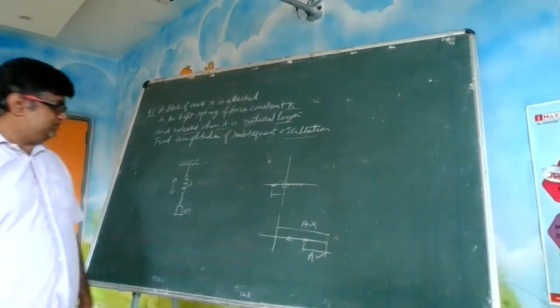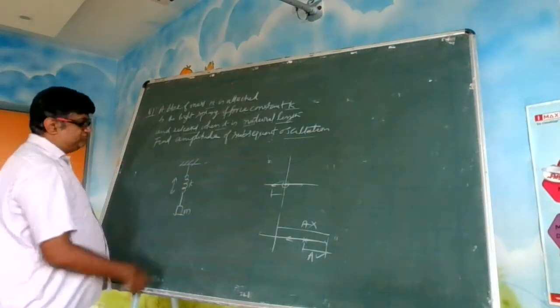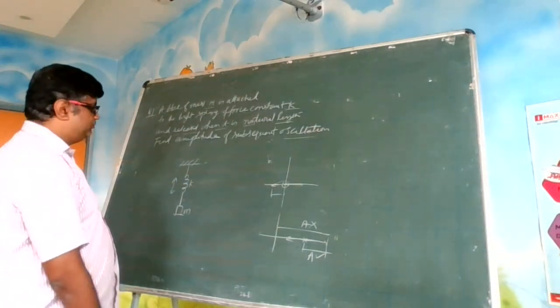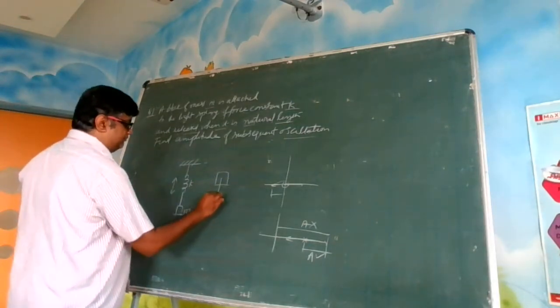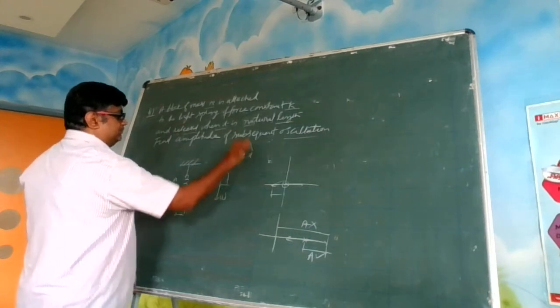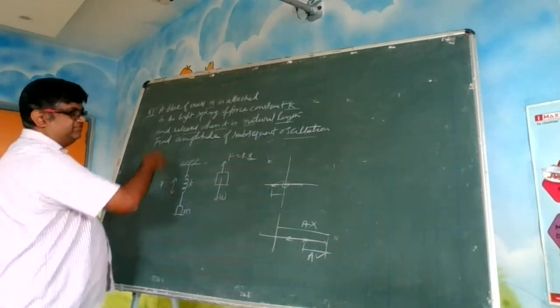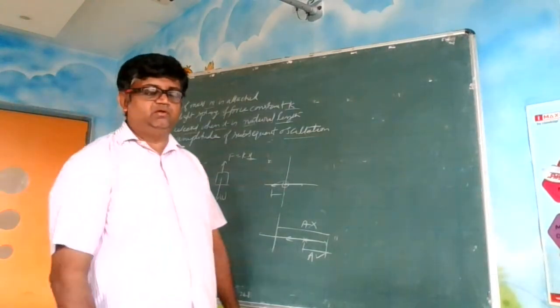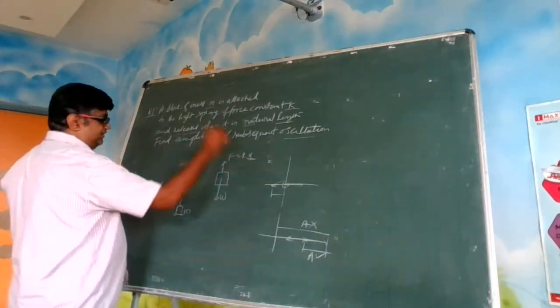Now, in a situation like this, we need to see, if the system has to be in equilibrium, what are the forces which are going to act? So if you draw the free body diagram, the weight is acting downward and the spring force is acting upward. What is this x? Let us say x displacement is happening in this direction. You can call it x, you can call it y, it's your wish. So F is equal to Kx is acting upward.